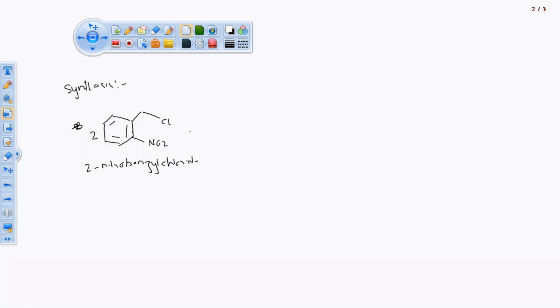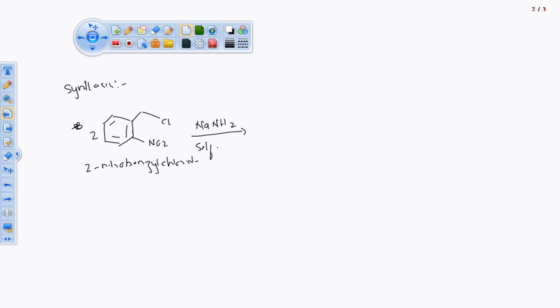Okay, two molecules of nitrobenzyl chloride we are going to add with sodium amide, NaNH2. It will do alkylation of this one, means self alkylation. It will itself undergo alkylation because it is sodium.